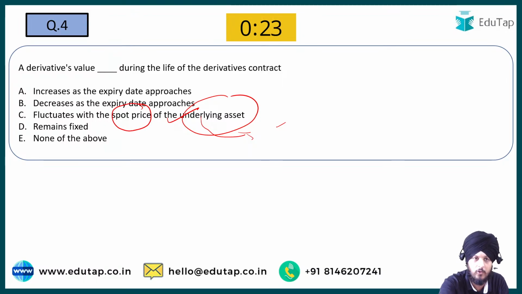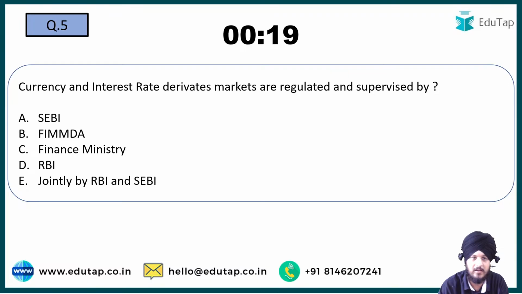Now moving on to the next question, which is question number 5. Currency and interest rate derivative markets are regulated and supervised by dash. Option A, SEBI. Option B, FIMDA. Option C, Finance Ministry. Option D, RBI. And option E, jointly by RBI and SEBI. So question number 5.